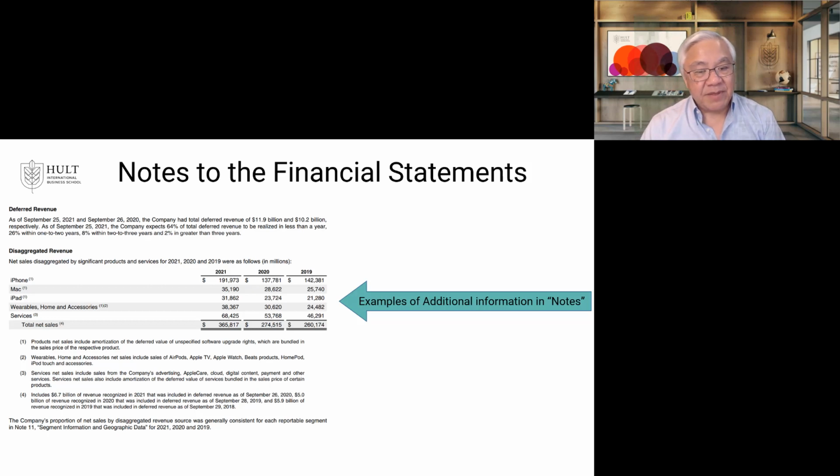And this is something we would see in the notes because it's too detailed to be in the front of the statement. And the notes cover all types of things. Some are very technical, some are about business segments, but there's a lot of good stuff in there. I know you say, damn, I wish it was things I don't have to read, but no, there are things in those notes that you'll find important and or interesting.